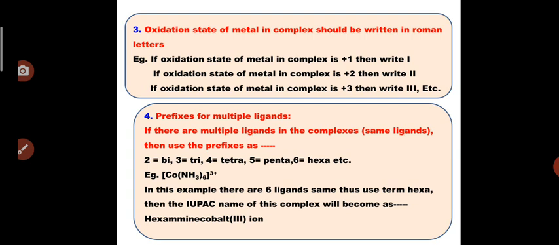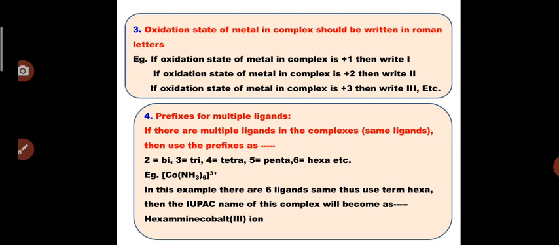Prefixes of multiple ligands. So what are prefixes? For example, if a complex has multiple identical ligands present, what should the prefixes be? If 2 identical ligands are present, we use di. For 3 ligands we use tri, for 4 ligands tetra, for 5 ligands penta, etc.